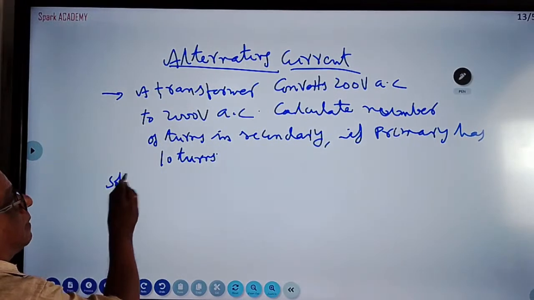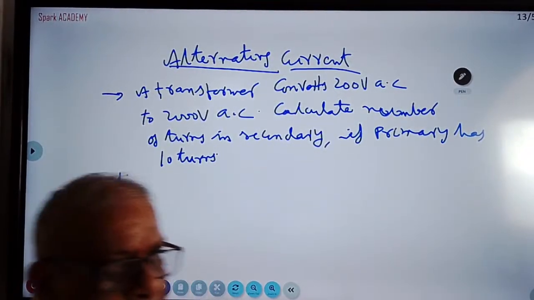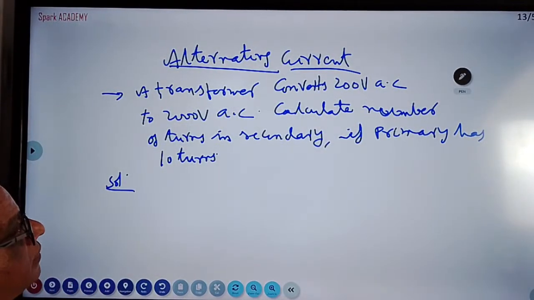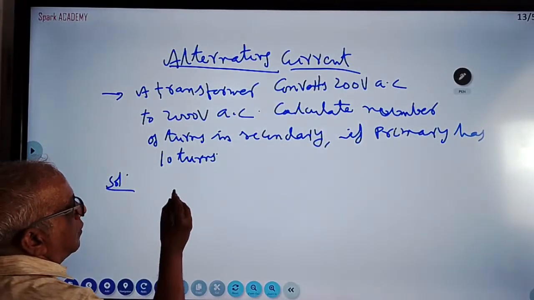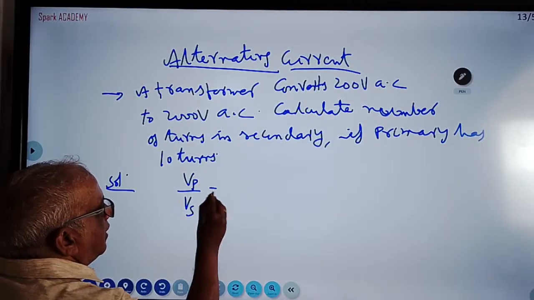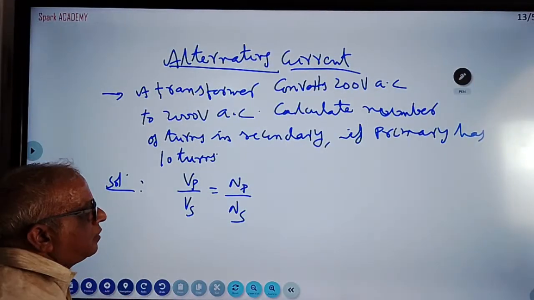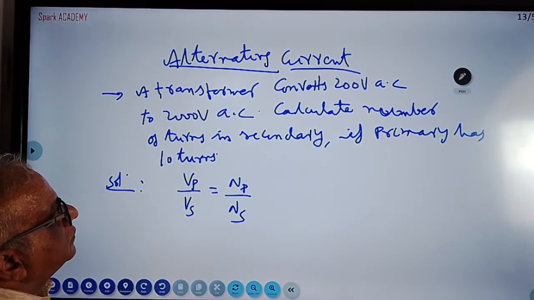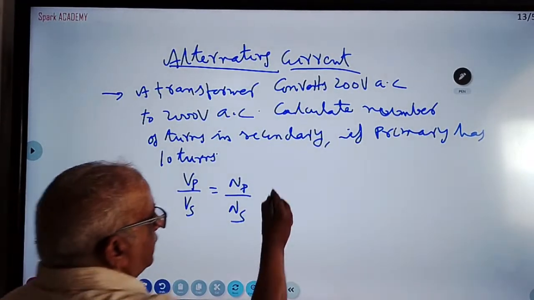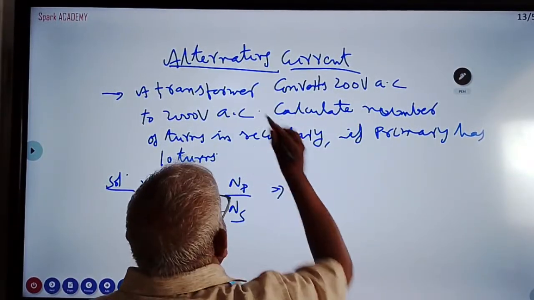Solution: a transformer is a device working on mutual induction. There are two coils, primary coil and secondary coil. What is the relation between voltages? Voltage in primary by voltage in secondary is equal to number of turns in primary by number of turns in secondary. This is the formula: Vp by Vs is equal to Np by Ns. The transformer converts 200 volts AC to 2000 volts AC.